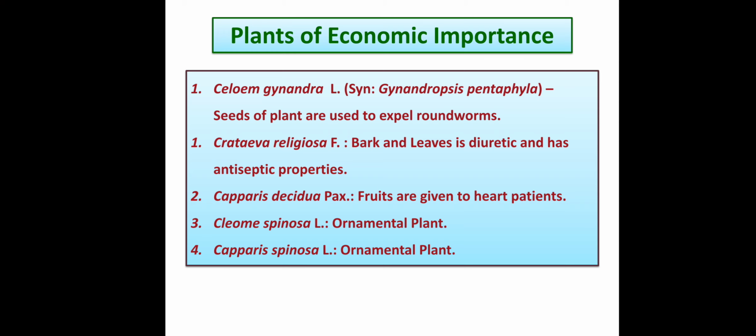Then fruits, what are the different types of fruits found in this family. Then we went through the floral formula for this particular Capparidaceae family and 5 plants of economic importance. So with this we finish the study of family Capparidaceae.